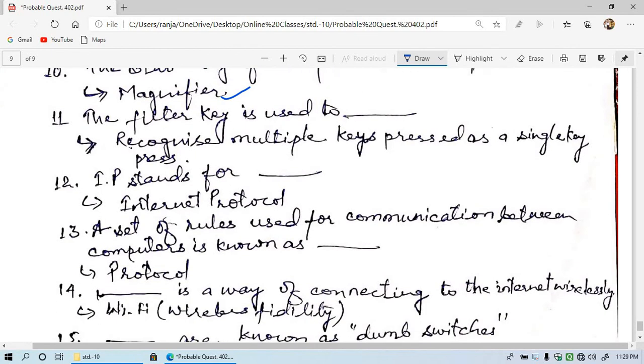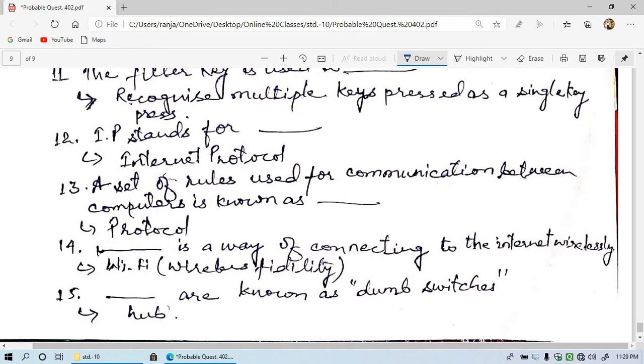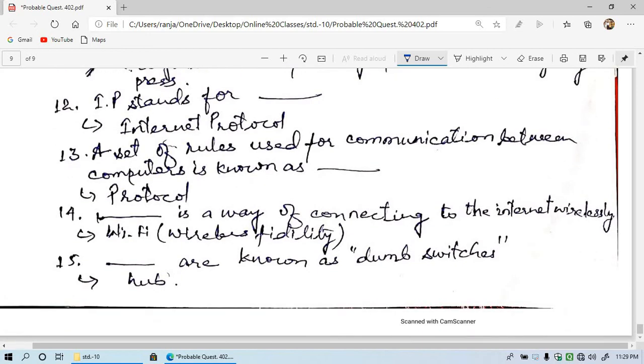Then number 12, IP stands for what? That is Internet Protocol. And then question number 13. A set of rules used for communication between computers is known as protocol. It is with the help of protocol that two computers are connected with each other. Then wireless or Wi-Fi is a way of connecting to the internet wirelessly, meaning without wire we can connect to the internet with the help of Wi-Fi. And question number 15 is, hubs are known as dumb switches.